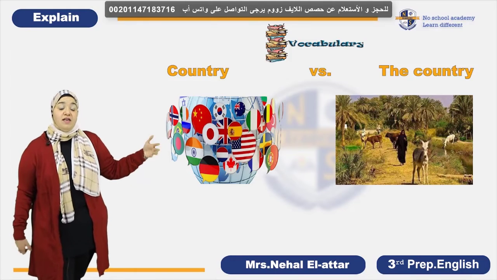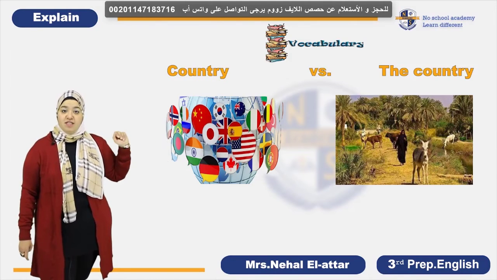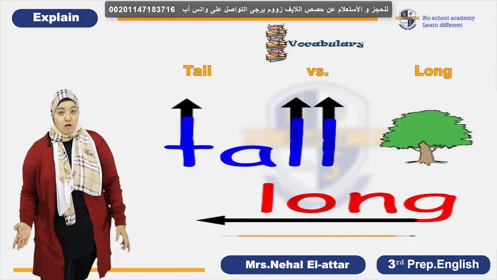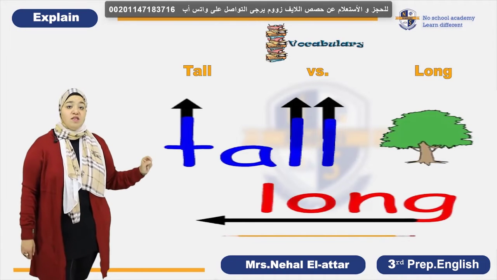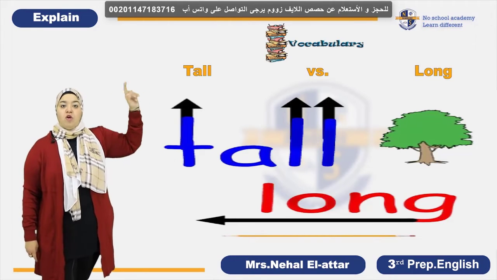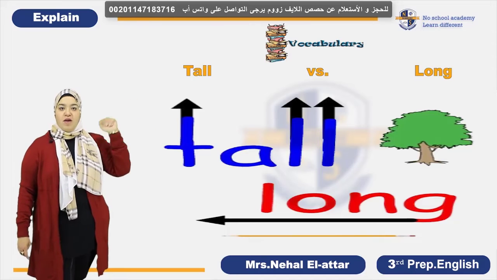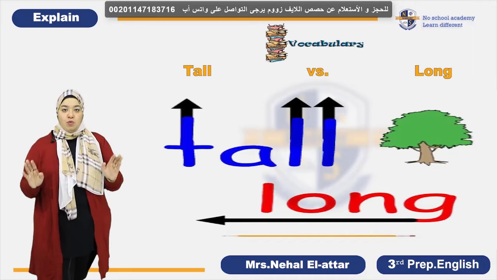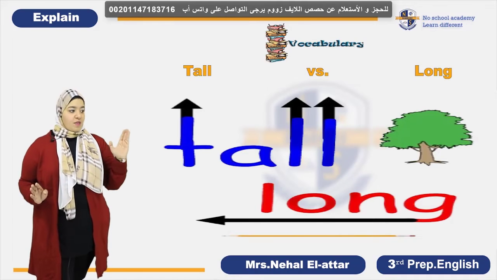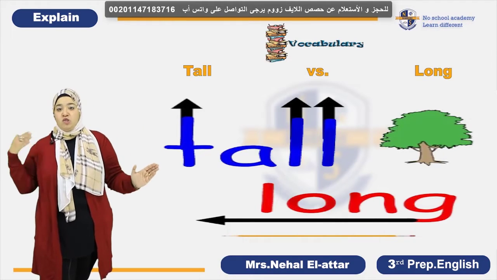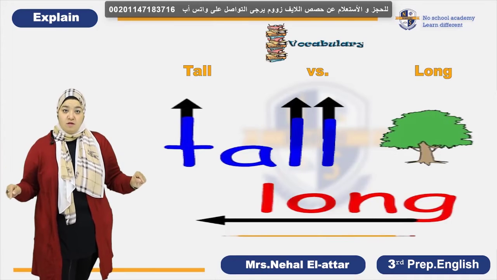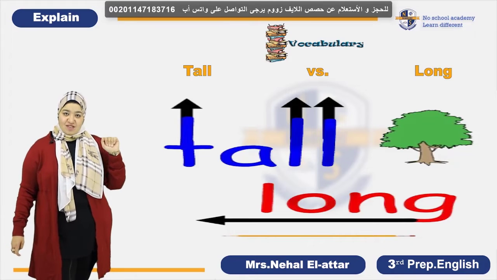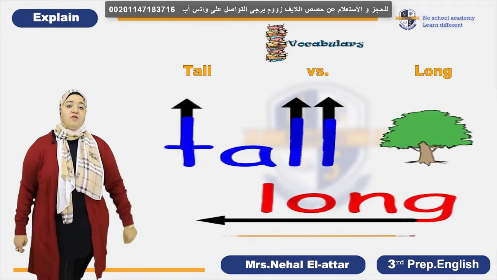You can read them carefully and know the difference from a context or a sentence. Let's move on. Do you know the difference between tall and long? Tall is to measure something from bottom to top, so it's a vertical kind of measuring. But long is a horizontal way of measuring, to measure something from this side to the other side. So it's horizontal, the opposite of tall. Okay? Now you know the difference. Let's see the other confusing words.